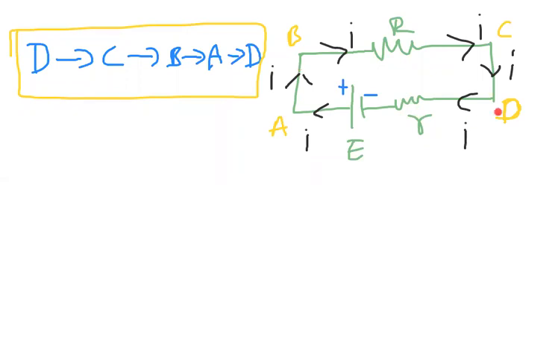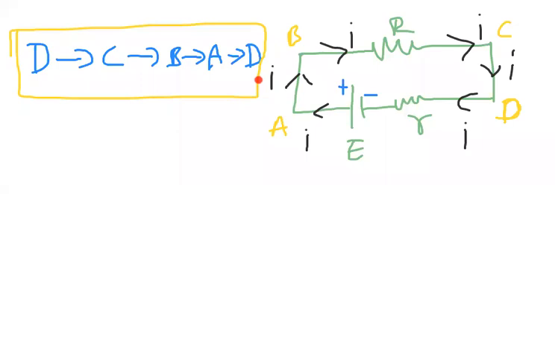There is no rule that we have to start from A. We can start from B, from C, or from D. We can move clockwise or anti-clockwise. Any way we can travel. So now I selected the path D to C, C to B, B to A, to D.